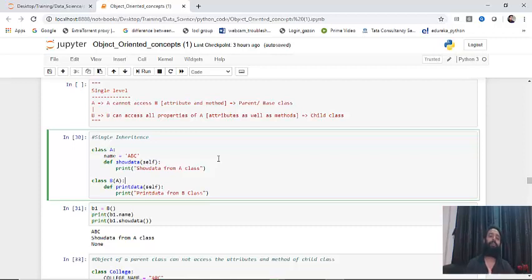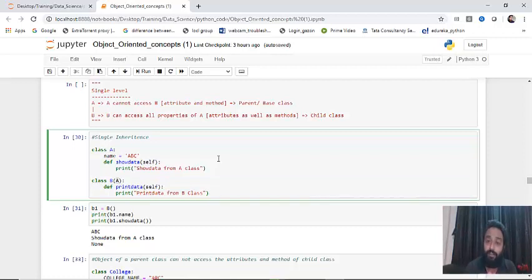So rather than again creating the same method in class B, we can inherit from class A and directly access this show data method. The method for inheriting is just pass the parent class into the child class using this syntax. Now we have inherited the A class into B class.